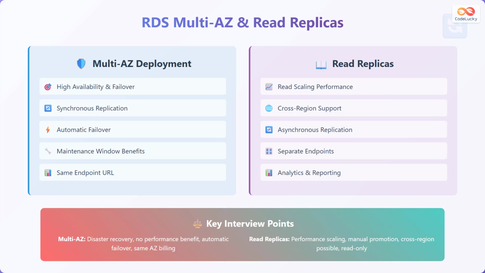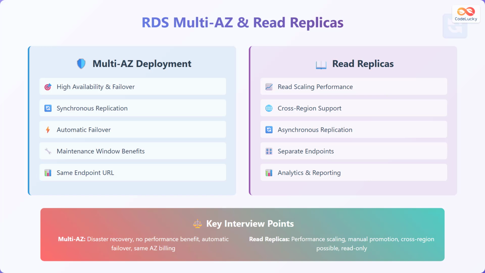RDS offers 2 distinct scaling and availability solutions. Multi-AZ deployment focuses on high availability and disaster recovery by maintaining a synchronous standby replica in a different availability zone. When the primary database fails, RDS automatically performs failover to the standby instance without manual intervention. Multi-AZ provides no performance benefits since the standby replica doesn't serve read traffic, uses the same endpoint URL so applications don't need changes, and includes maintenance window benefits where updates happen on the standby first.